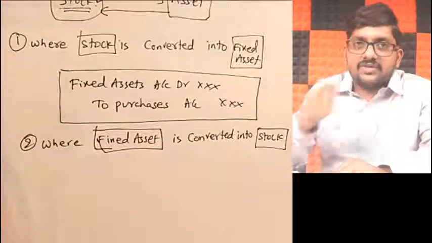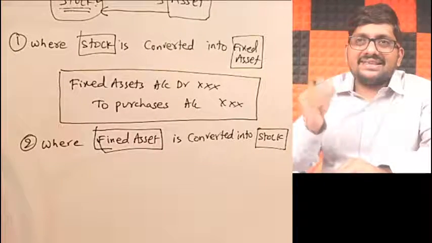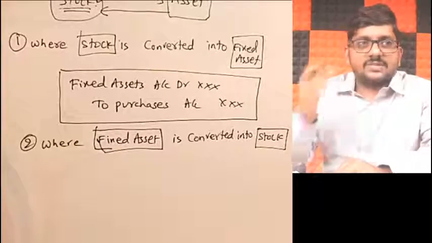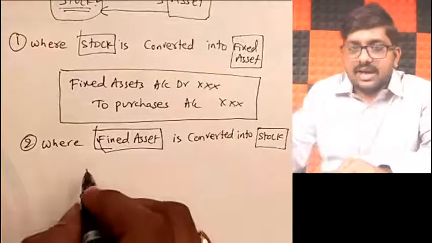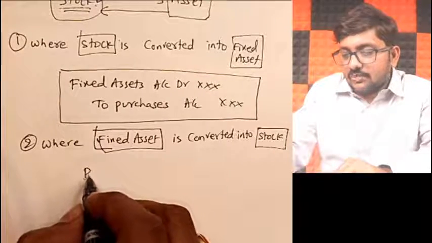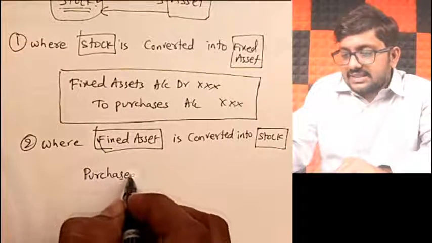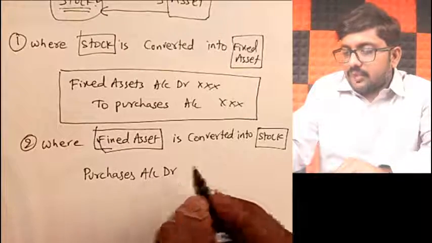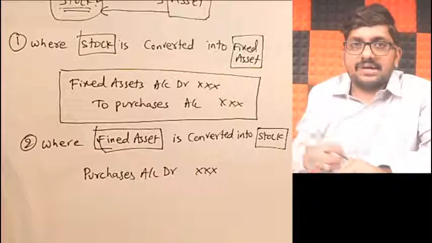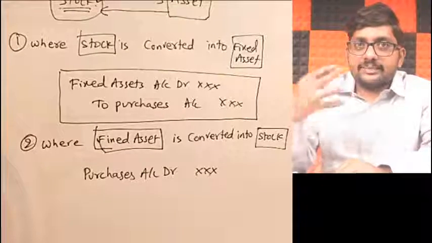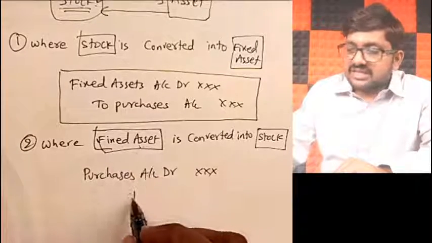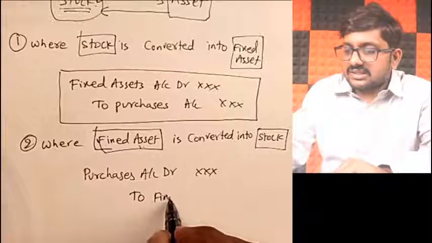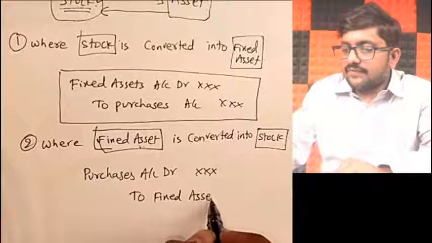So obviously, when we are taking an entry in the name of stock, purchases have to increase, because that item is now meant for resale. Correct? So what will I do? Purchases account debit. I will increase the purchases because I'm getting a new item into my stock. And because it is no more a fixed asset, it will decrease, to fixed assets.